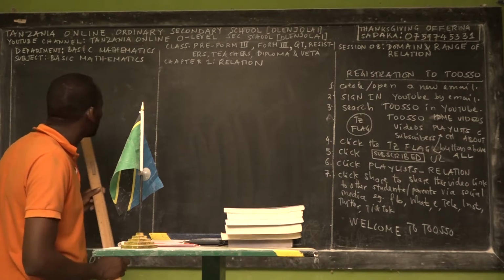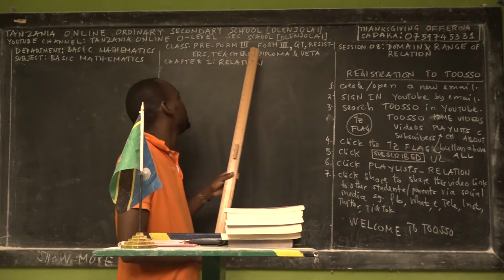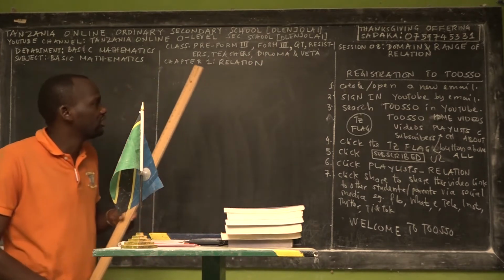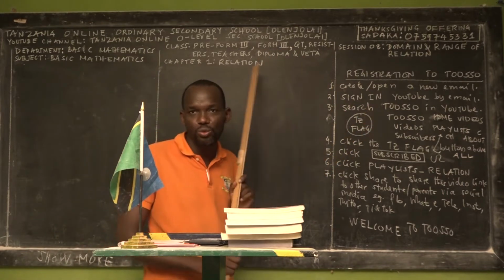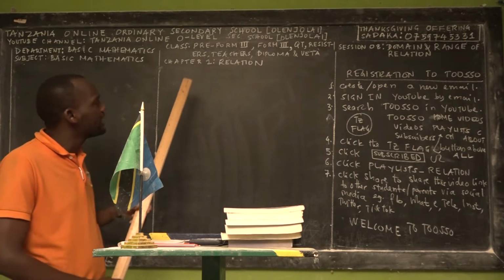The subject of the day is called basic mathematics. I dedicate these contents to pre-Form 3 students or Form 3 students, QT students, reciters, teachers who teach basic mathematics, diploma students, and even VETA students who will be learning or need the concepts of relation. This is chapter 1, we call it relations.